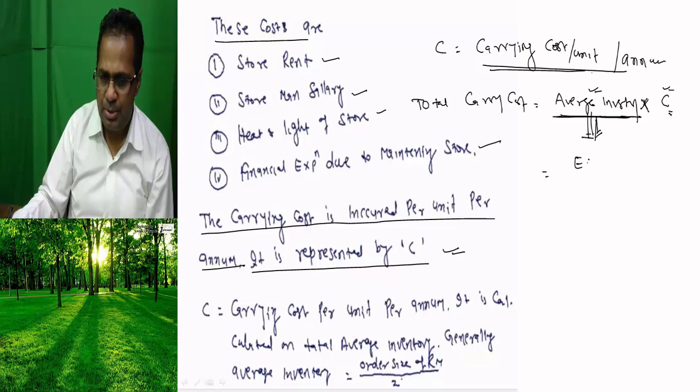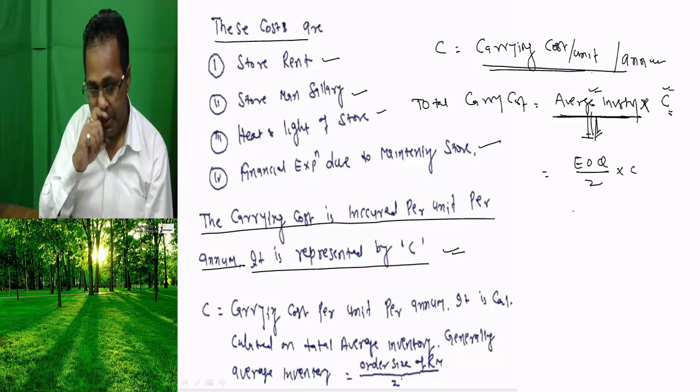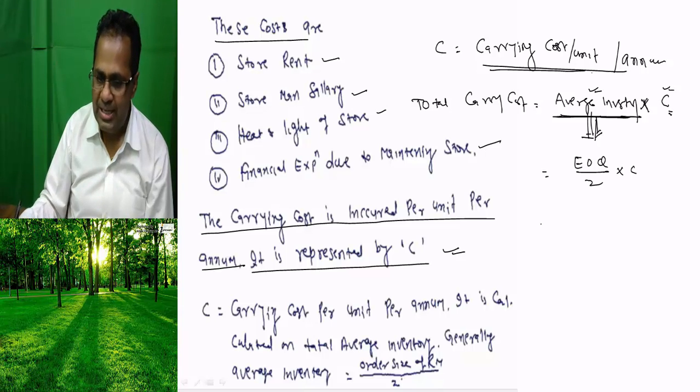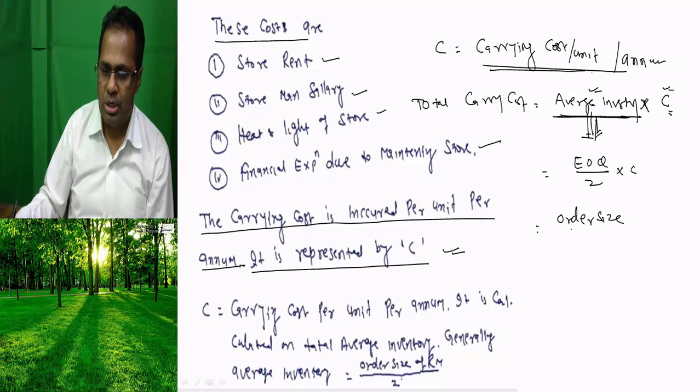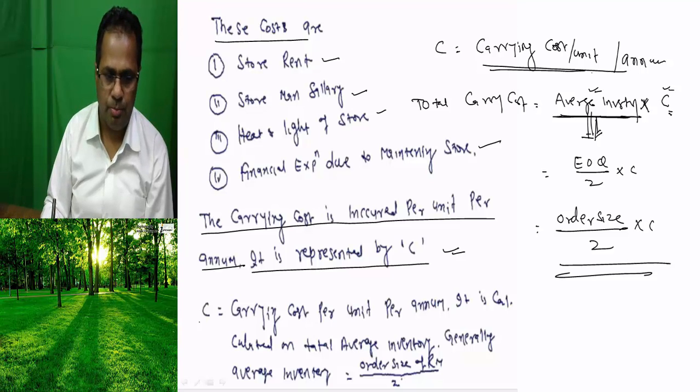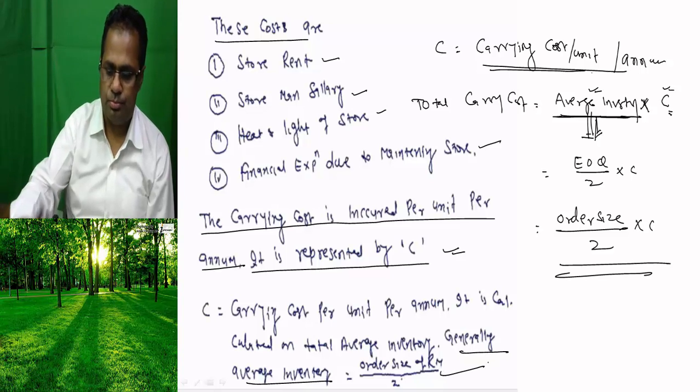Average inventory is represented by EOQ divided by 2, into C, where EOQ is the order size. Carrying cost per unit per annum is calculated on the total average inventory, which is generally half the order size.